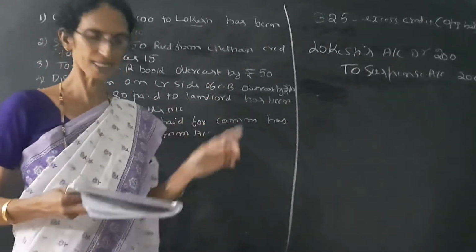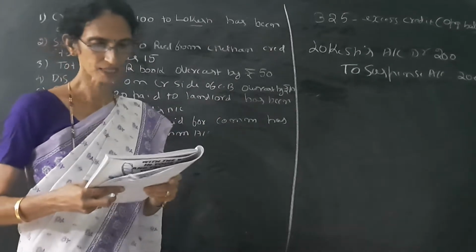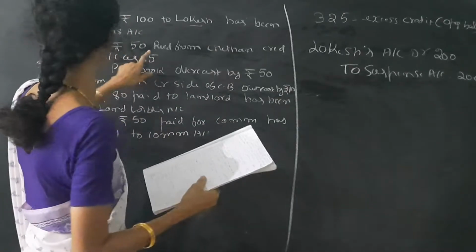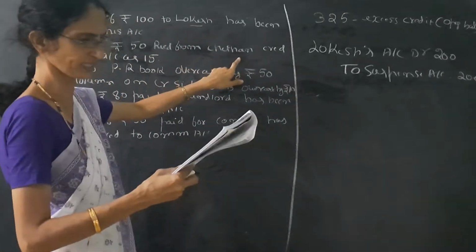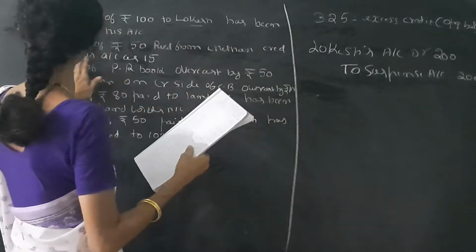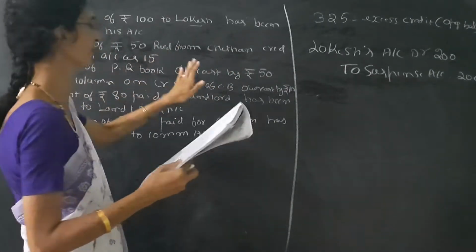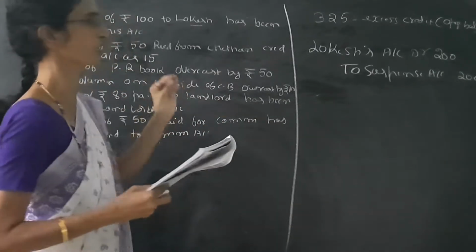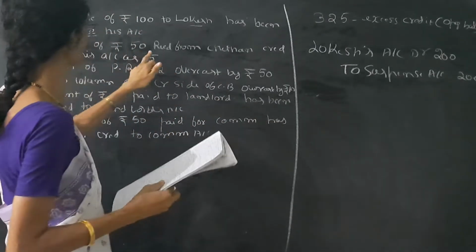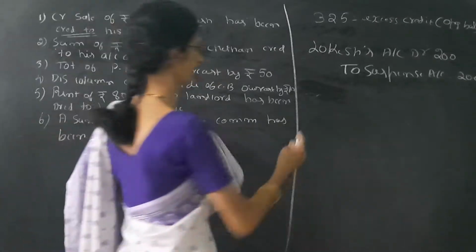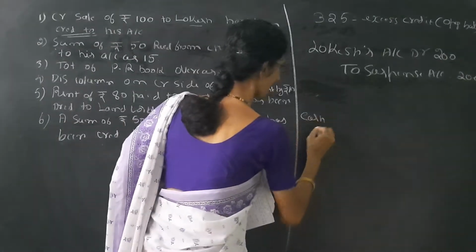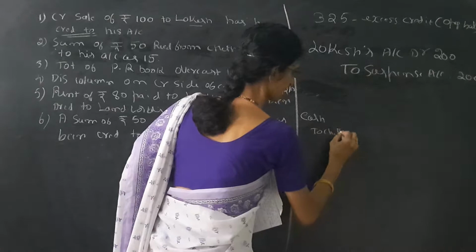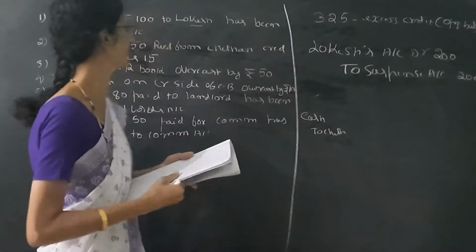Then we can see the second transaction. A sum of rupees 50 received from Chetan has been credited to his account as 15. First we have to see whether his account is debit or credit. So the transaction is received from Chetan, which means cash comes in, cash account debit to Chetan's account. But what happened here?